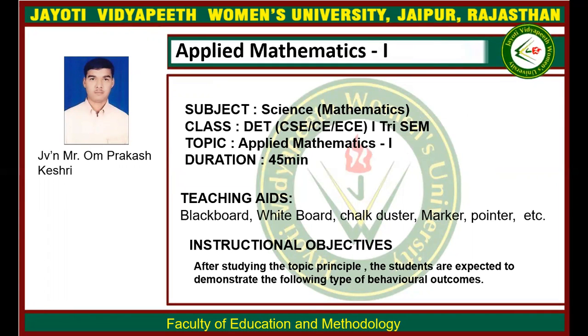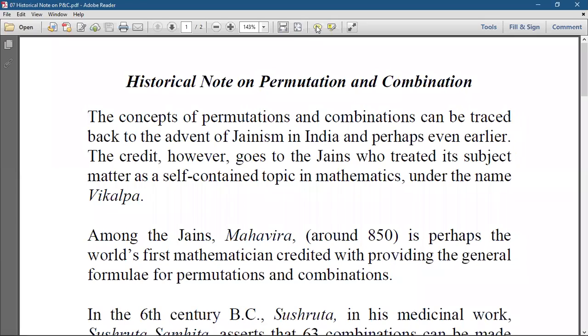Now, today I will see some historical notes on permutation and combination. The concept of permutation and combination can be traced back to the advent of Jainism in India, and perhaps even earlier.